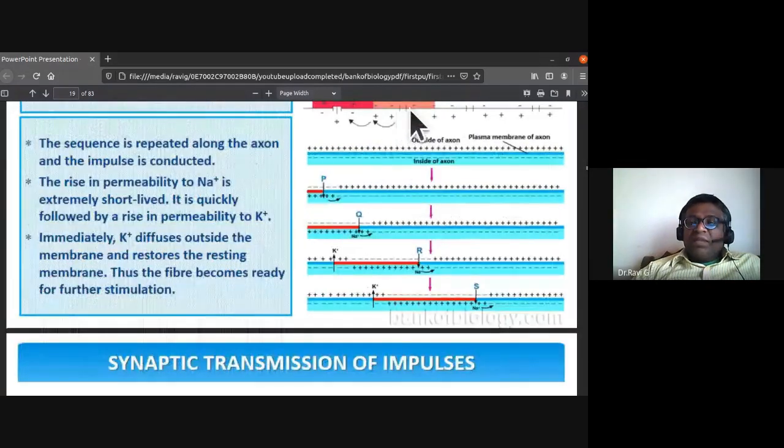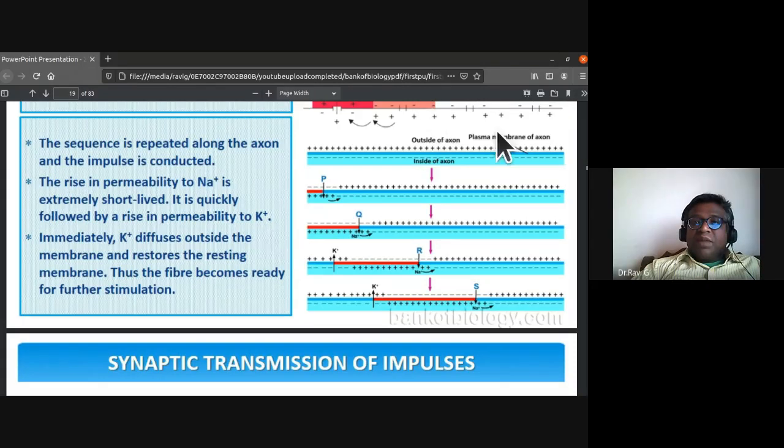The sequence is repeated to site C and others. So the sequence is repeated along the axon and the impulse is conducted. The rise in permeability to sodium ion is extremely short-lived. It is quickly followed by a rise in permeability to potassium ion.